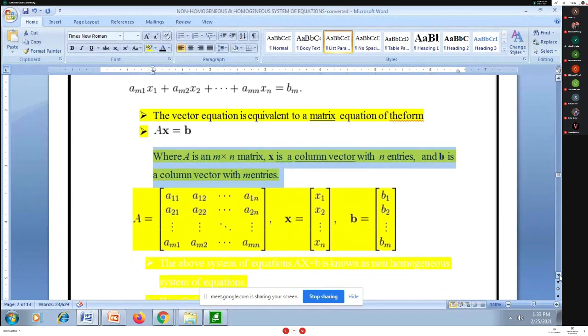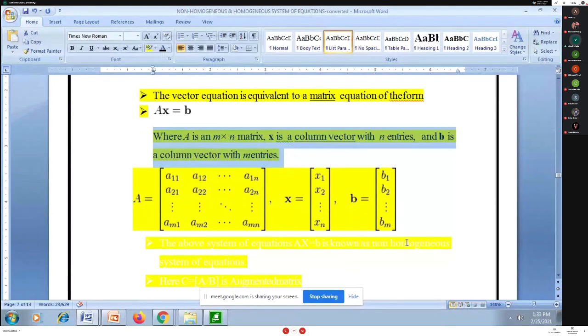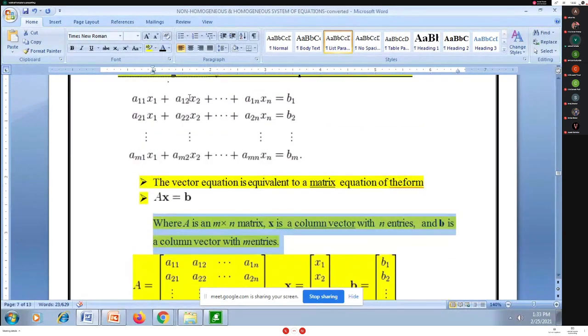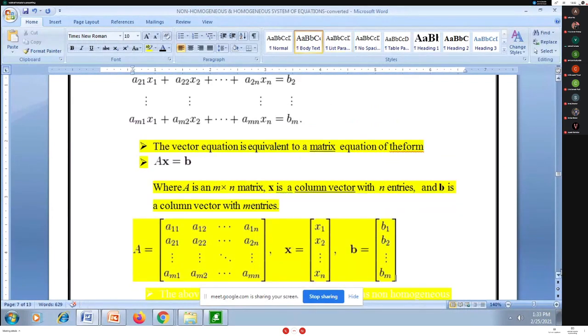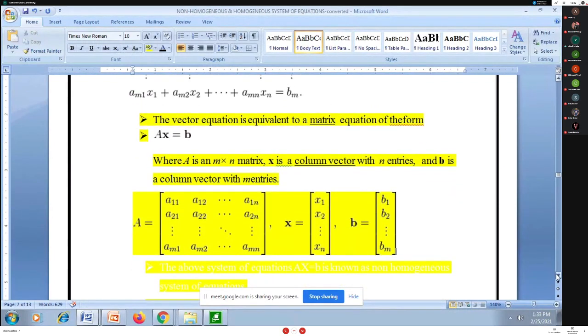X is a column matrix or column vector having n entries, that is, n rows and one column. B is again a column matrix having m rows and one column. So whenever I have a non-homogeneous system of equations containing m equations and n unknowns, I will express this in matrix form.